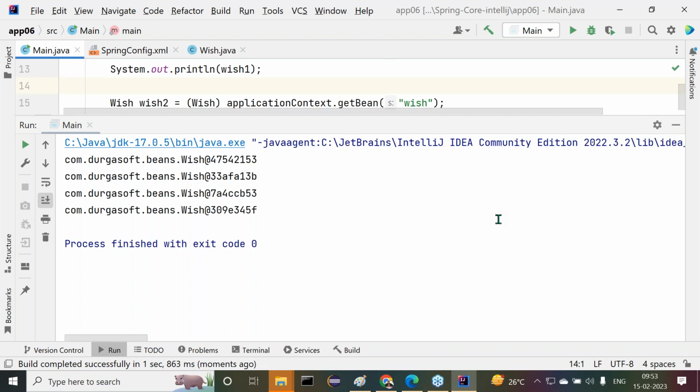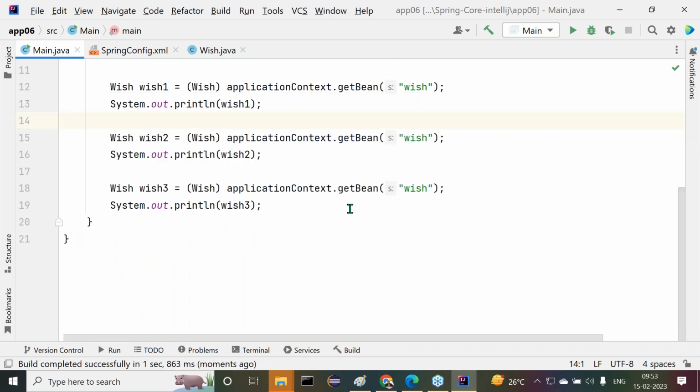Same or different? Every time we call the get bean method, are we getting a different bean object or not? Previously it was the same object, but this time we get different objects. Got the difference between singleton and prototype now? That's enough. This is exactly the meaning of singleton and prototype.